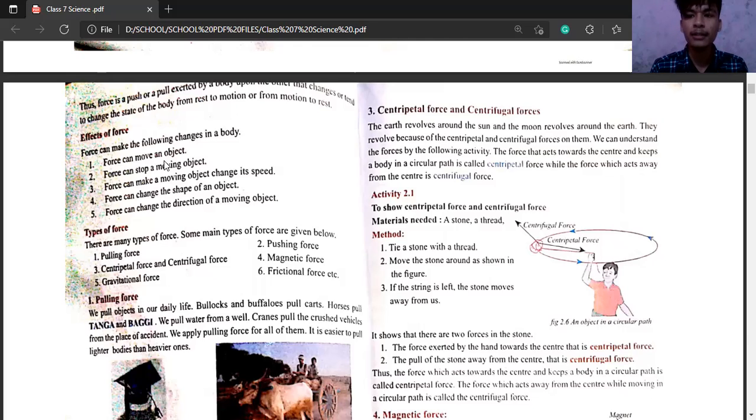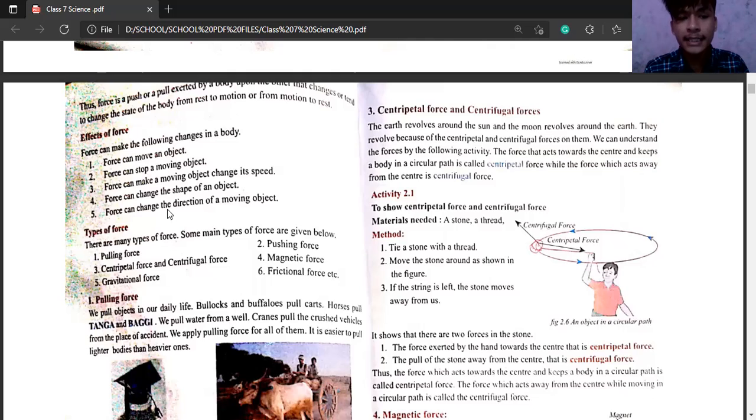With that force, the balloon will change its shape. First it was an irregular shape, but after you blow air, it will turn into an oval shape. That means the shape of the object will change.